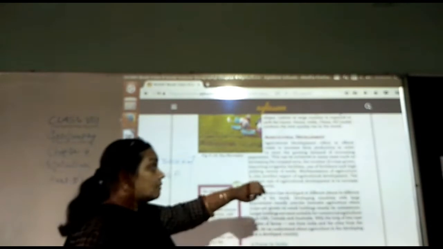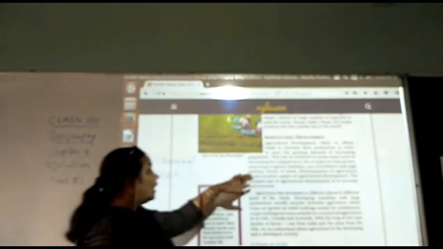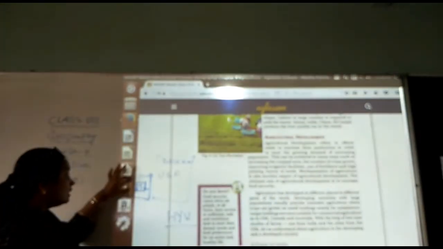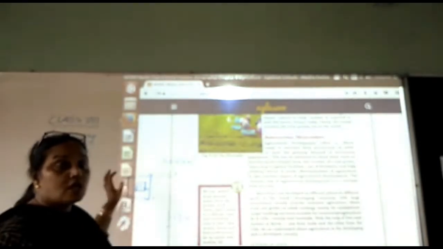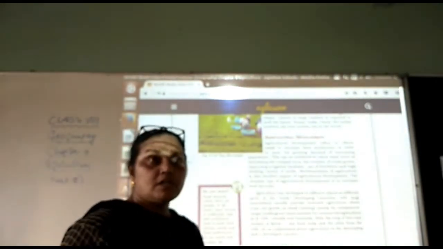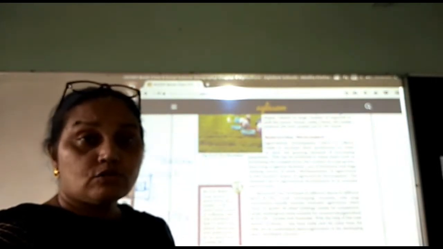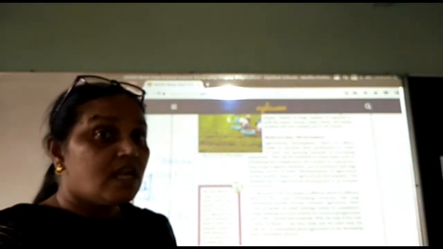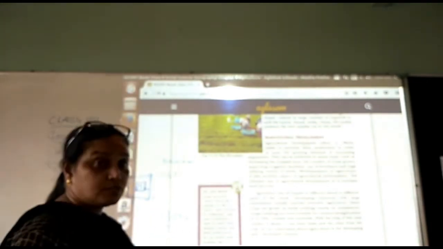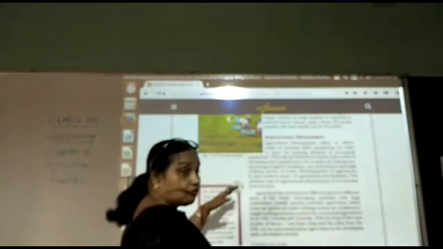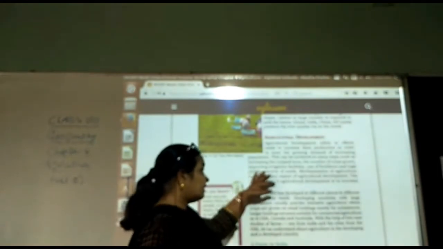Second point, the number of crops grown. Here, in the number of crops grown yearly, our farmer is hardly taking 1 or 2 crops. So instead of 1 or 2 crops, you can also think about 2 to 3 crops. That way the number of crops can be increased yearly.